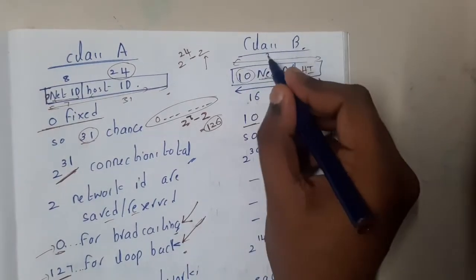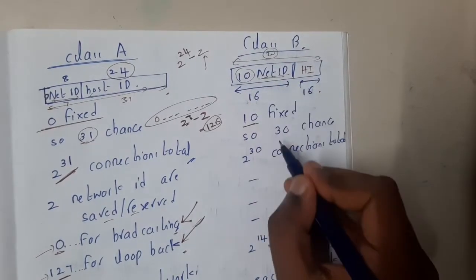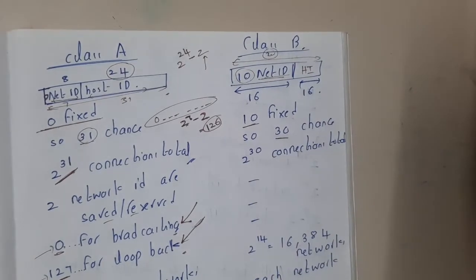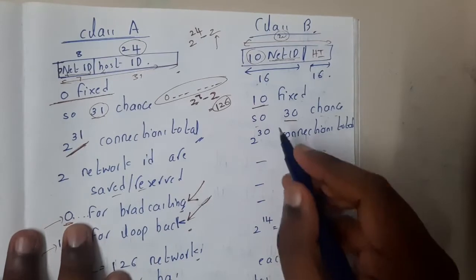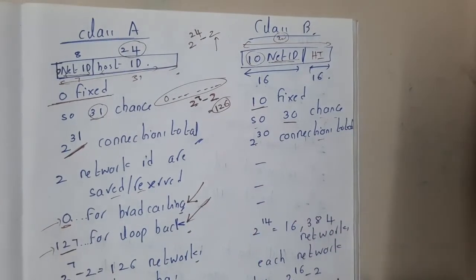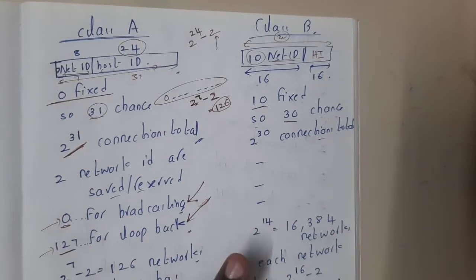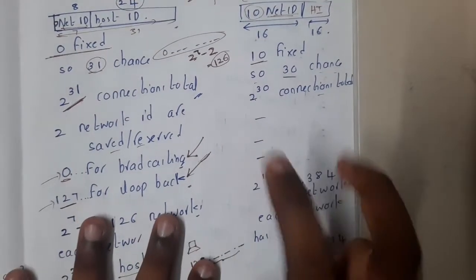There are a total of 32 bits. 32 minus 2 is 30. So you can change those 30 bits according to your requirement, right? So 30 bits can be changed. So how many connections in total? It is nothing but 2 power 30 connections. And here you need to remember we are not going to save those 2 connections.